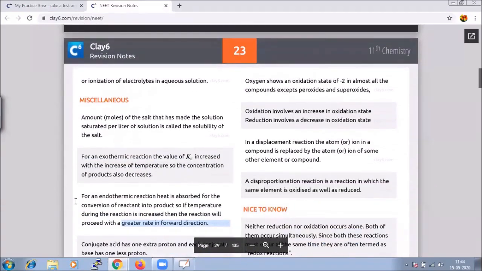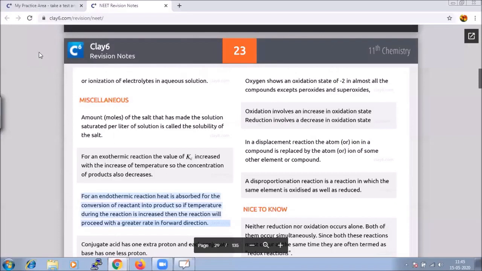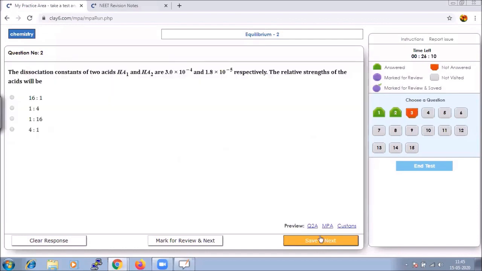So what we say, for an endothermic reaction, heat is being absorbed, and for the conversion into product, if the temperature is increased, then the reaction will proceed in the forward direction. So it should be the option for that, an endothermic reaction. Let us save that and go to next.